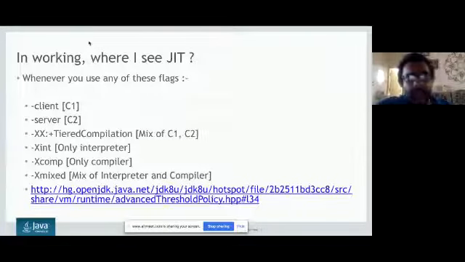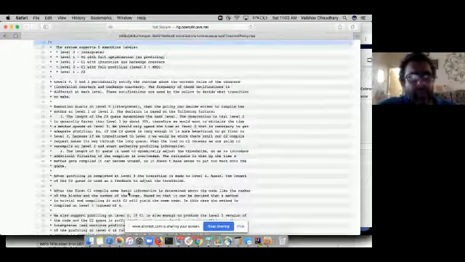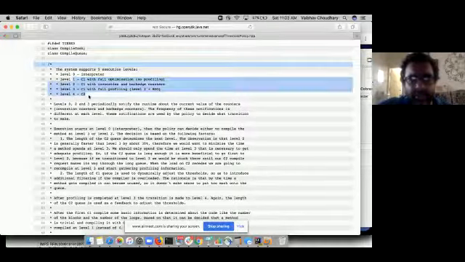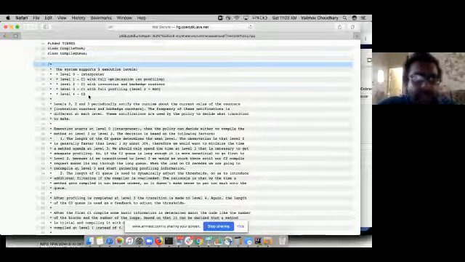The complete policy of the JIT compiler is mentioned in the link which I have given you here. For interested people, I will explain the 4 different levels. Level 0 is the interpreter level, and then there are 4 different levels, of which 3 belong to C1, where C1 does different kinds of things. C1 runs with full optimization but doesn't have profiling information.